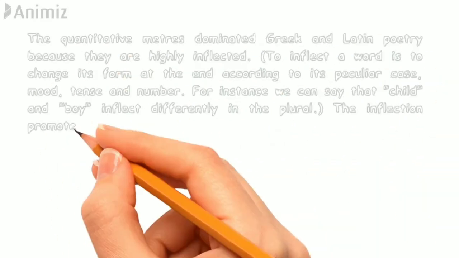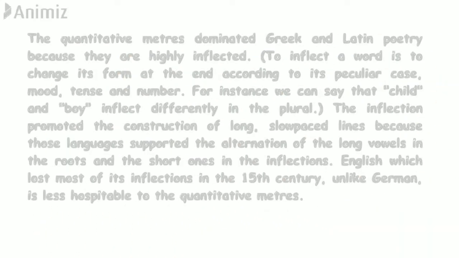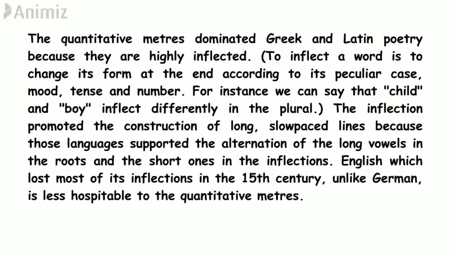The quantitative meters dominated Greek and Latin poetry because they are highly inflected. Now as I have mentioned, quantitative meters have been predominantly used in Greek and Latin poetry. Now when I say inflected, what does it mean? To inflect a word is to change its form at the end according to its peculiar case, mood, tense and number. For instance, we can say that child and boy inflect differently in the plural.